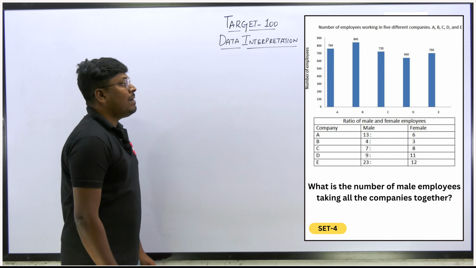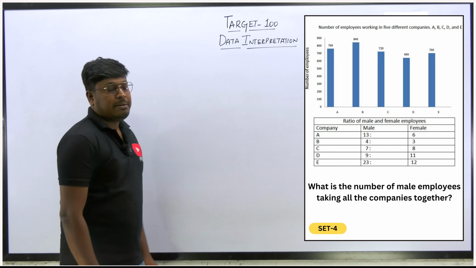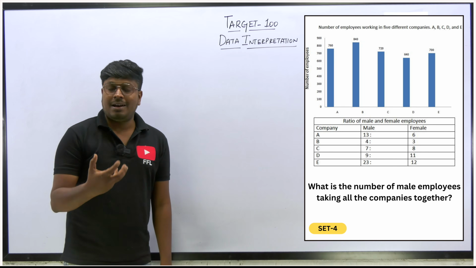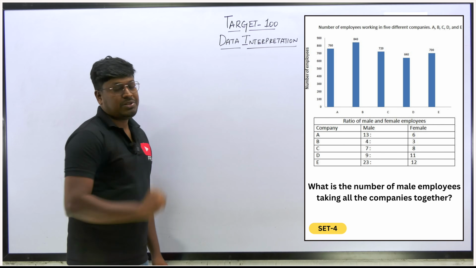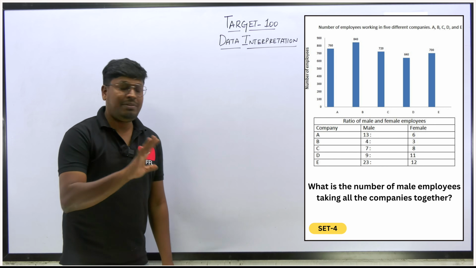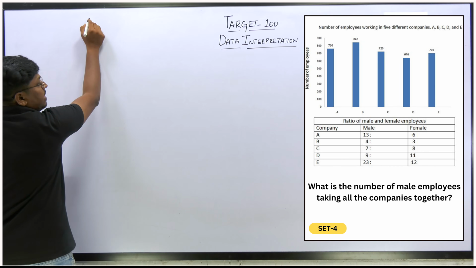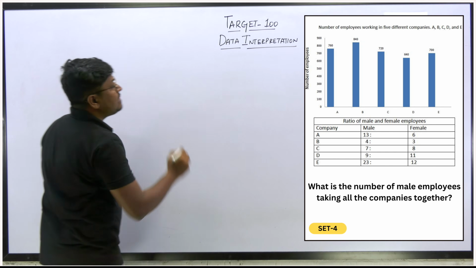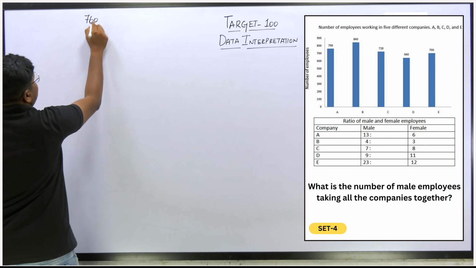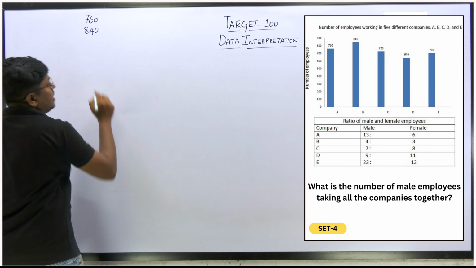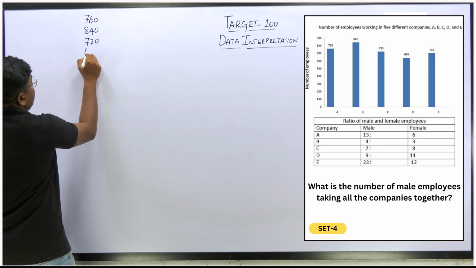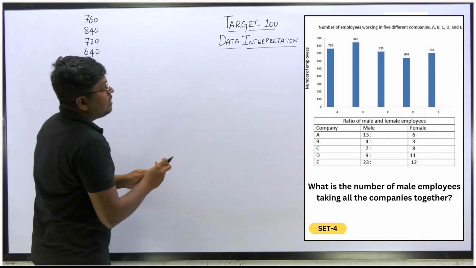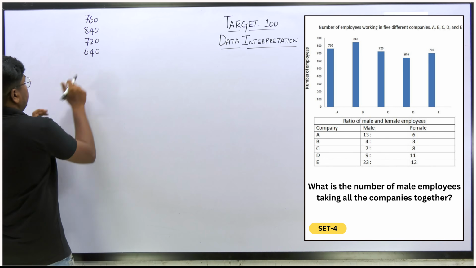What is the number of male employees taking all the companies together? Our target is to find the total number of male employees in all the companies together. So the only way is to find the male and female separately. The totals are 760, 840, 720, 640 and 700.